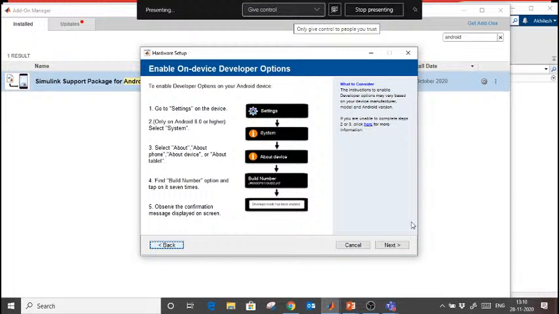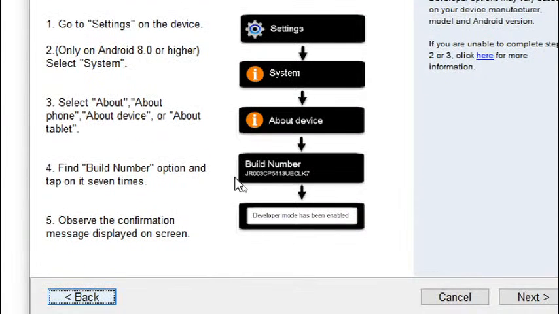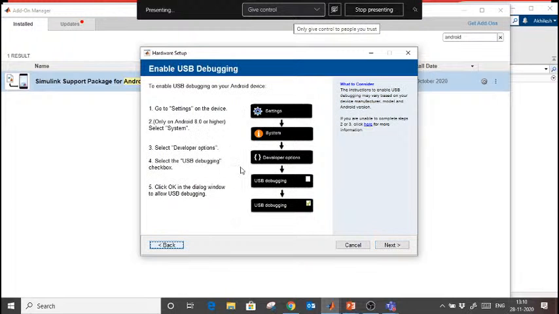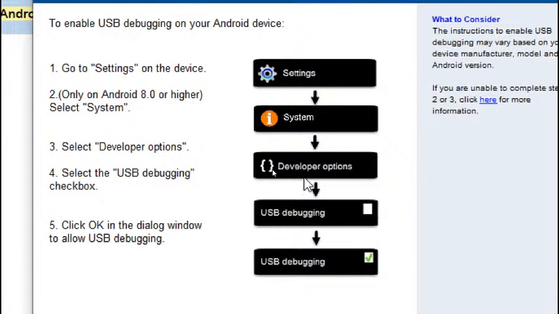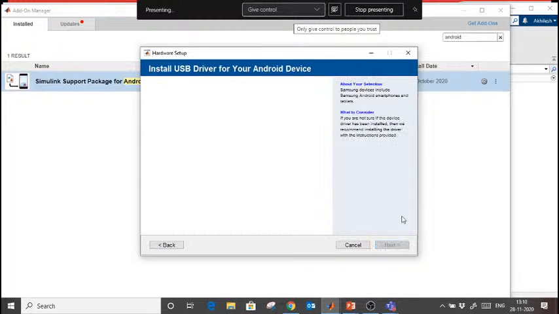it's saying go in the system of your Android mobile: settings, system, about device, there is a build number. It's saying to click on this build number 7 times. Once you click this 7 times, you will get the Android developer option. From the Android developer option, you have to turn on the USB debugging. Tick this. That's all. To create a .tpk file, you have to turn on the USB debugging, so it will be deployed there. Okay. Once USB debugging is on, do the next.